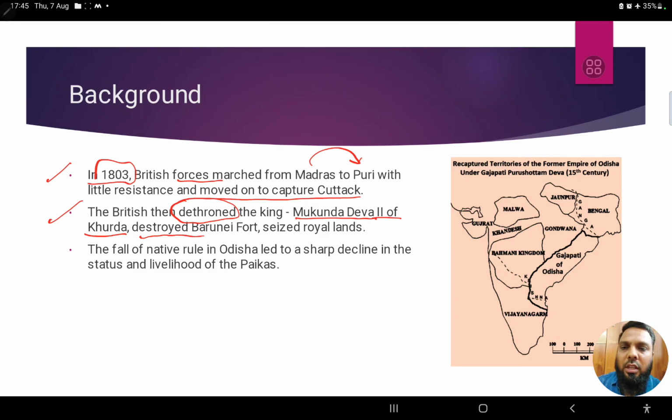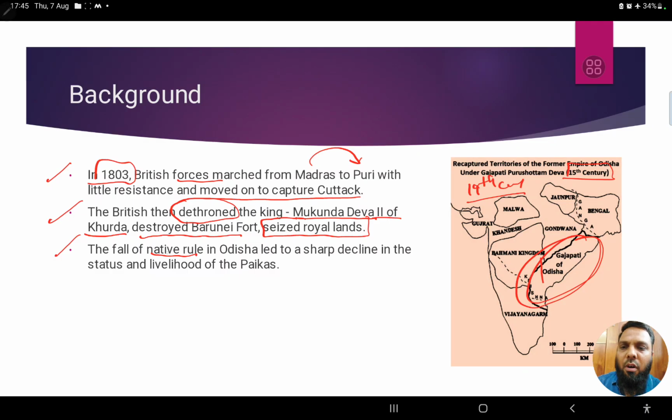Then they destroyed the Baruni fort and seized the royal lands of this king. This map belongs to the 15th century, with slight modifications coming till the 19th century. This much territory was not possessed at that time, but the map is just for reference.